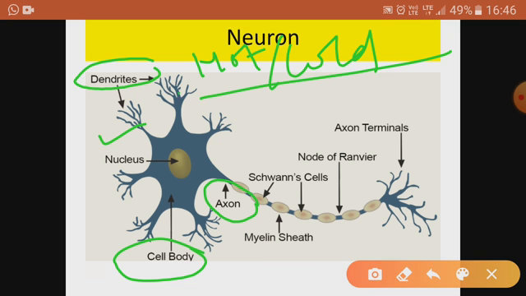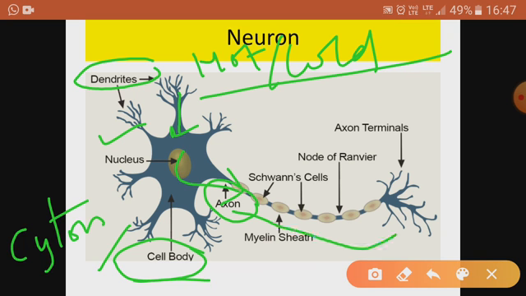Then the stimulus comes in the form of a message called nerve impulse. You can say nerve message or nerve impulse, and it comes to the cell body. Cell body is also called cyton. Then from the cell body, the message goes to the axon. Axon is the longest part of the neuron. Because of the long axon, neuron is the longest cell of the human body. So there are three parts of neuron: dendrite, cyton, and axon.